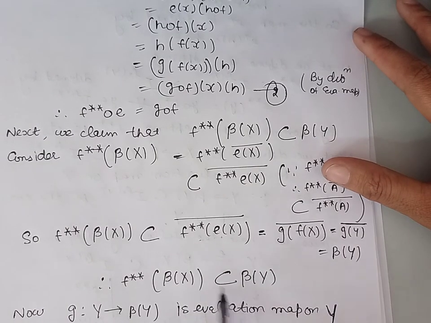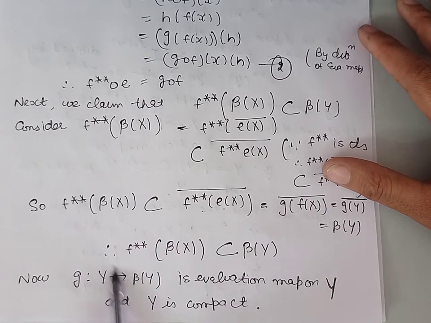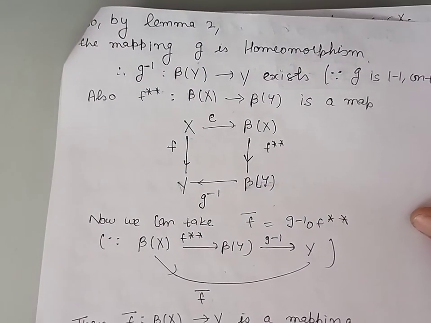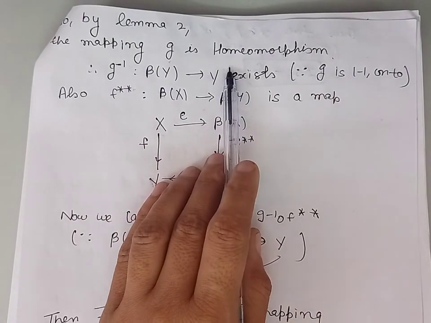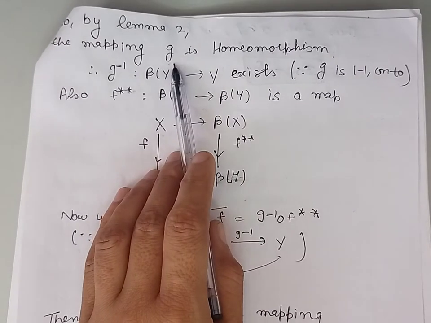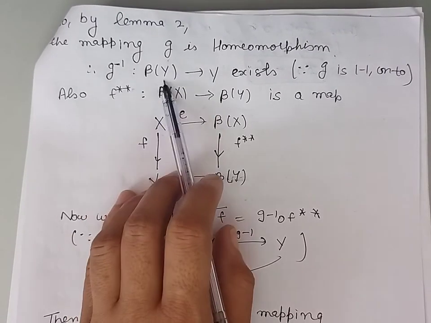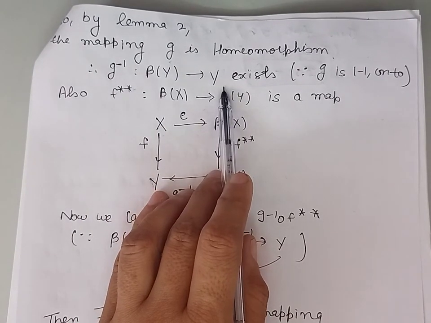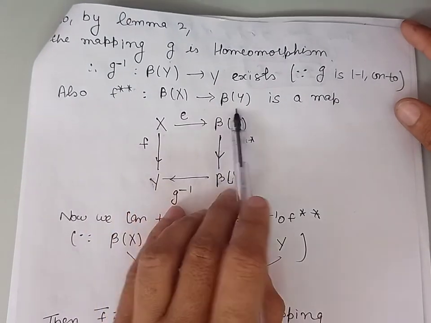Now the mapping G is the evaluation map on Y, and Y is a compact topological space. Therefore, by the second lemma, the mapping G is a homeomorphism. So it is one-one and onto, and the inverse of this mapping will exist. G is a mapping from Y into beta Y, so G inverse will be a mapping from beta Y into Y. Now F double star is a mapping from beta X into beta Y.